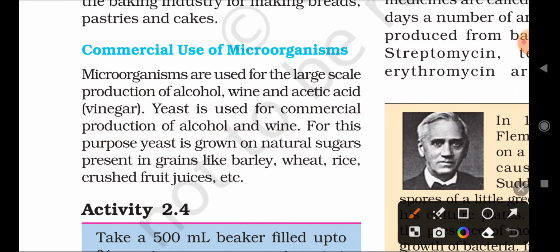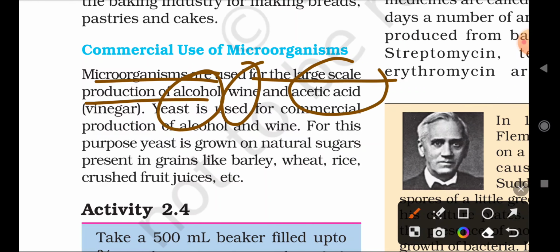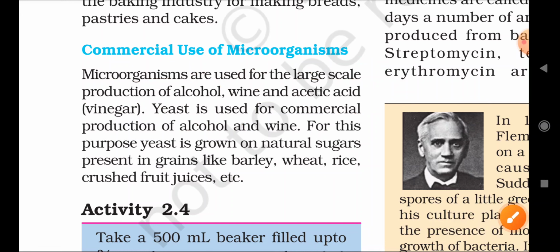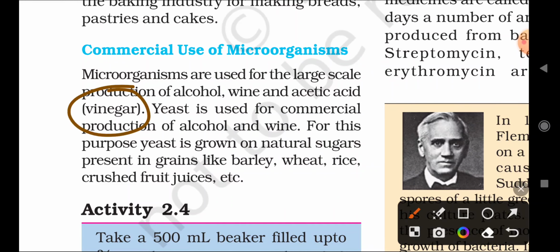So microorganisms are used for the large scale production of alcohol, wine and acetic acid. Vinegar is called acetic acid. So what is the chemical name of vinegar? It is called acetic acid. Acetic acid is known as vinegar only. Remember that there is no difference; vinegar is the same as acetic acid, two different names for the same thing, right?